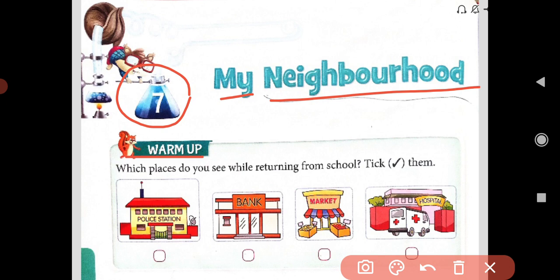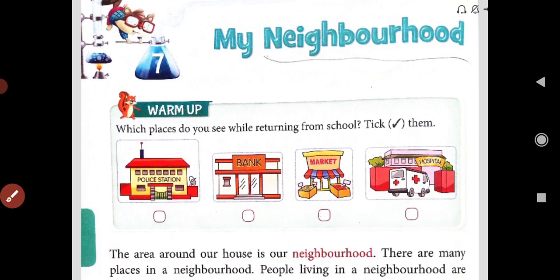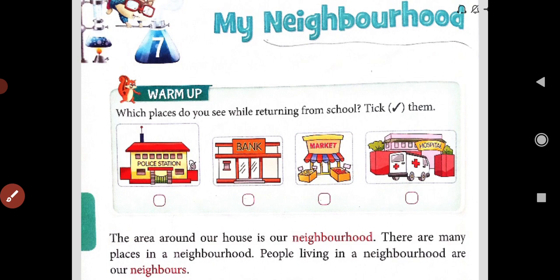Which places do you see while returning from school? Tick them. See, dear students, the question is asked here. The places given are: police station, bank, market, hospital. While coming from school, which places have you seen? That you have to tick.